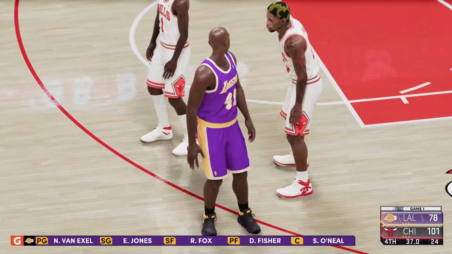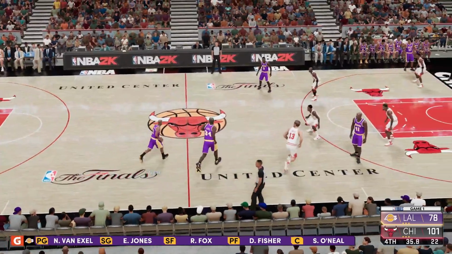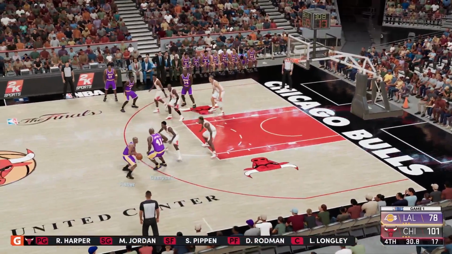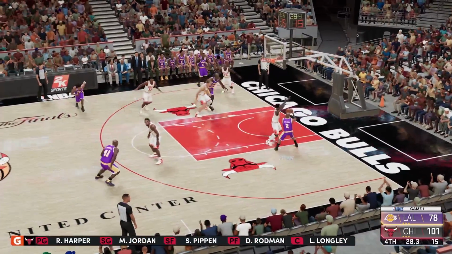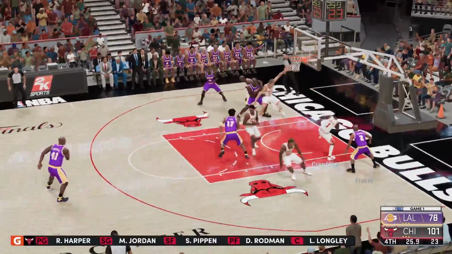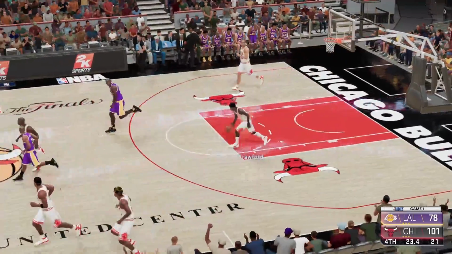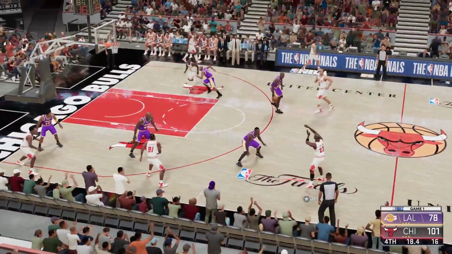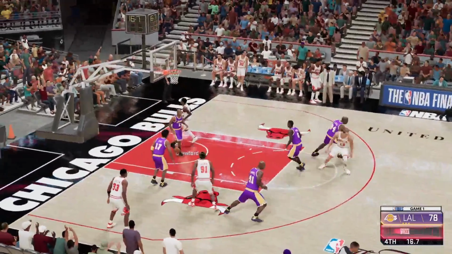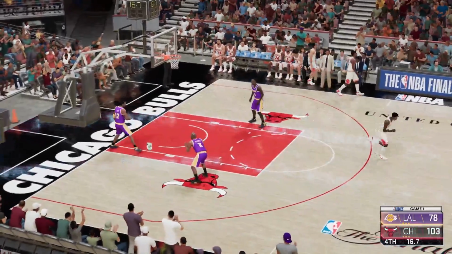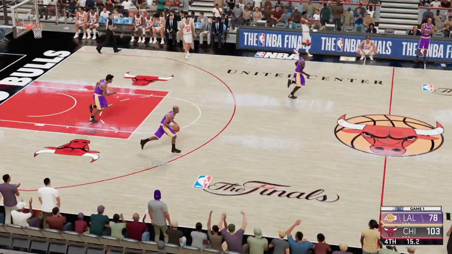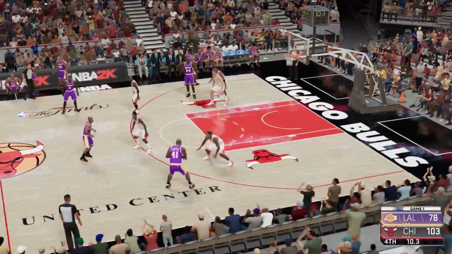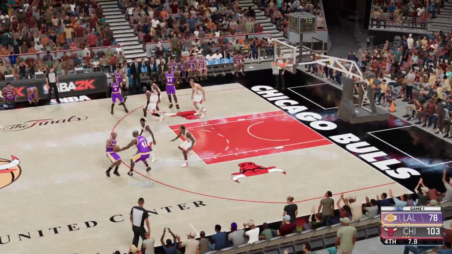We jump back with 37 seconds left in game 1 of these finals, and the Lakers are down by almost 30 points. So obviously this game goes to the Chicago Bulls. I'm kind of mad that 2K added players that didn't need to be added. For some reason Jamal Crawford is on the squad, but I don't think it makes that big of a difference to the simulation, especially if he's just coming off the bench.